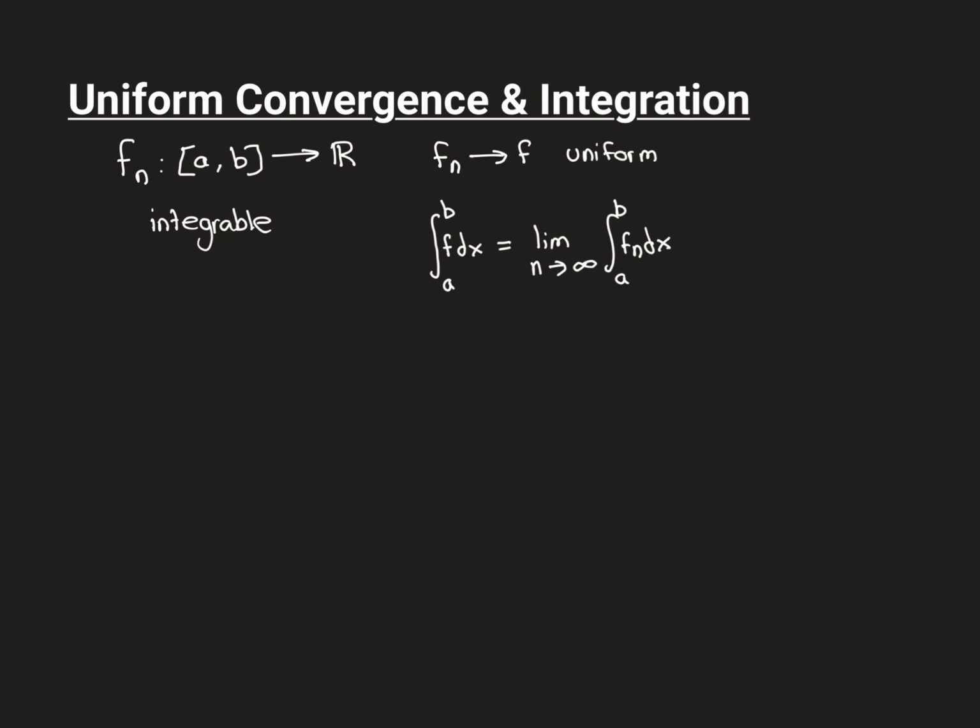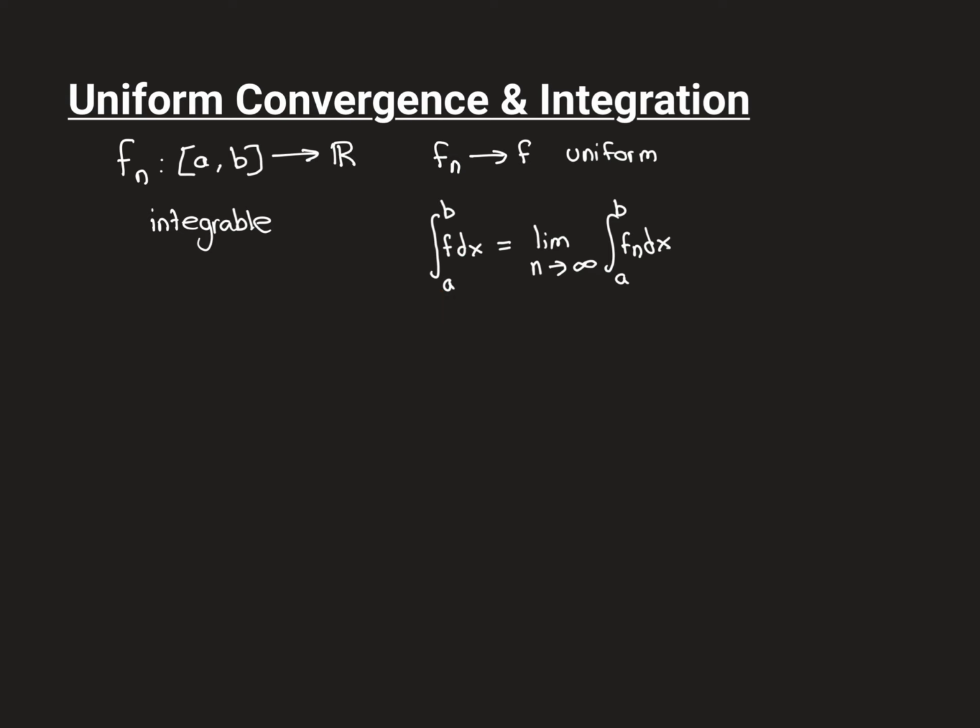Now let's suppose that the sequence of functions converges to a limit, and we'll call that limit f, and let's say that it converges uniformly to that limit. So not mere pointwise convergence, we have the stronger form of convergence, uniform convergence, and you do need that stronger form of convergence in order to conclude what we're about to conclude. You can conclude from the fact that all of the functions in the sequence are integrable that the limit f must be integrable over the interval [a, b], and more,